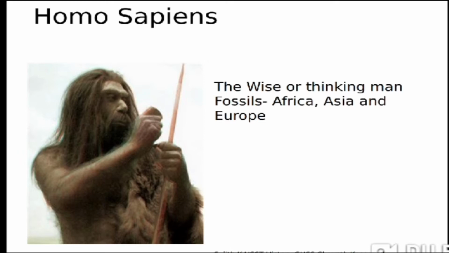Its fossils have been recovered from Africa, Asia and Europe. So you can see that among these species, the primitive species was Australopithecus, which was only found in South Africa. Thereafter Homo habilis, which was also found in Africa, and from there he started moving to different parts of the world. Homo erectus was found in Africa and parts of Asia, and Homo sapiens, which was more advanced than Homo habilis and Homo erectus, was found in all three continents, that was Europe, Africa and Asia. How the migration took place, now we will discuss that.